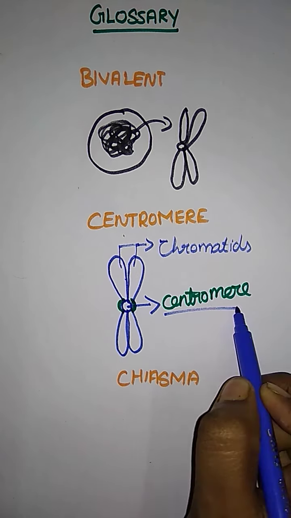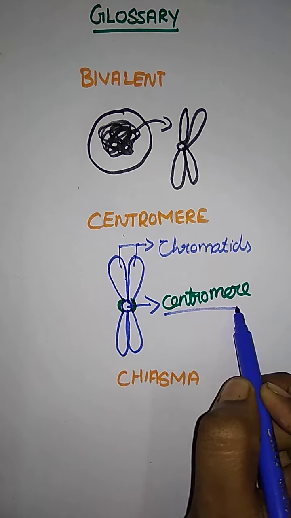There will be more. Next one, chromatids. What is the next one? Chromatids. Chromatids, we already labeled that part, right?